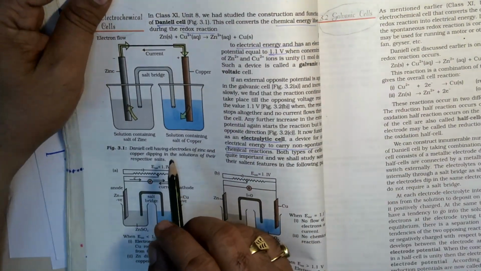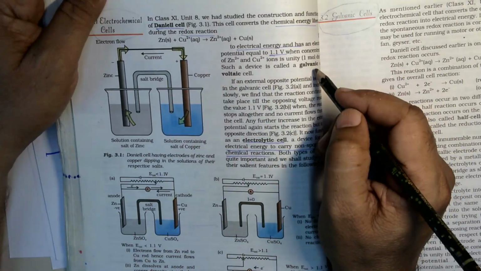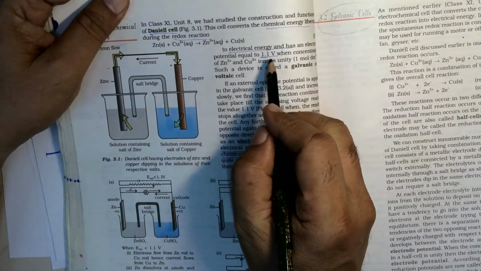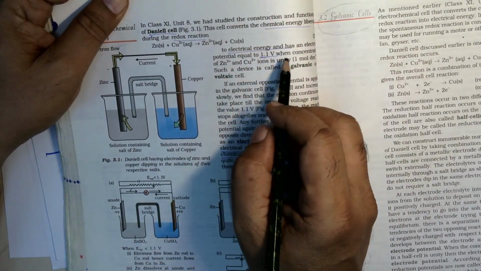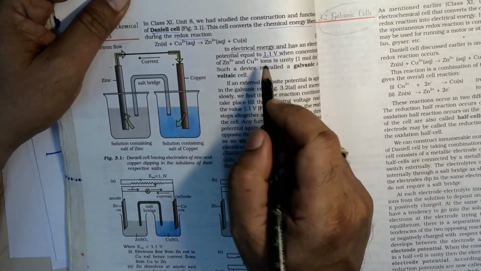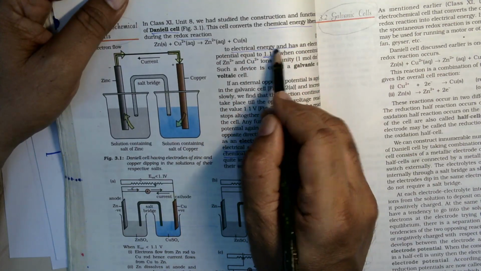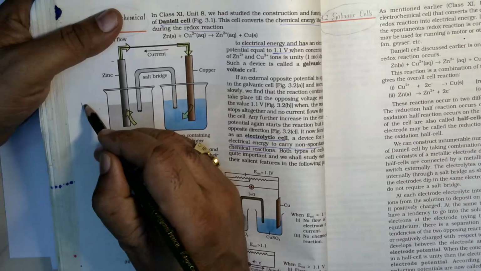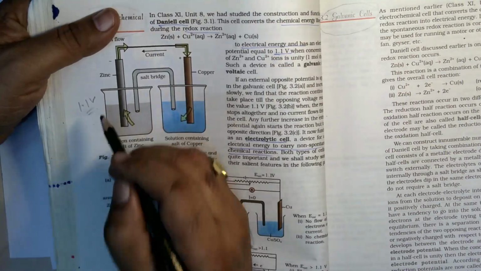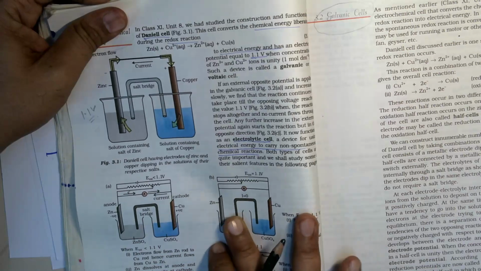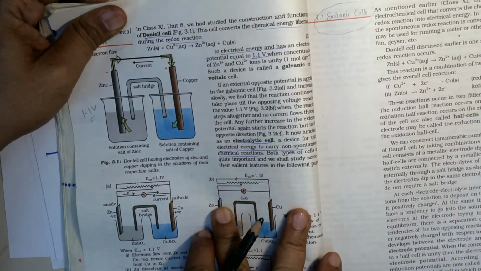What do you mean by that? This galvanic cell can also be called the voltaic cell. So here it has electric energy with the value of electric potential equal to 1.1 volt. So this is capable of delivering such voltage, right?